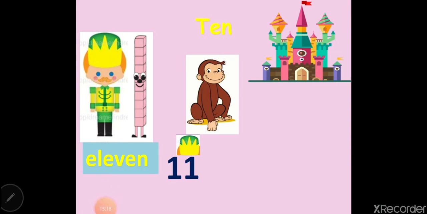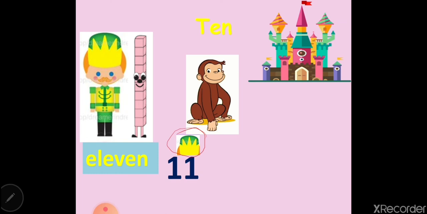Now 10, if I have 1 ten and I add one more ones, we say 10 is the queen of the numbers, so it lives in a palace, in a castle. Okay, if it has one more ones, it will be what number? 11. Why do we need special names for 11 and 12?